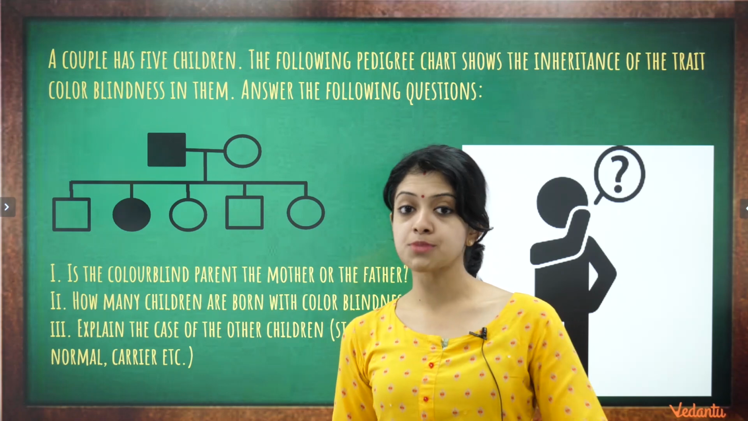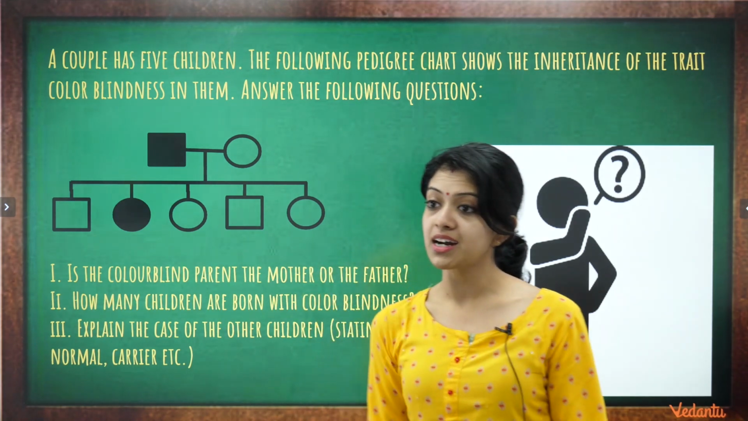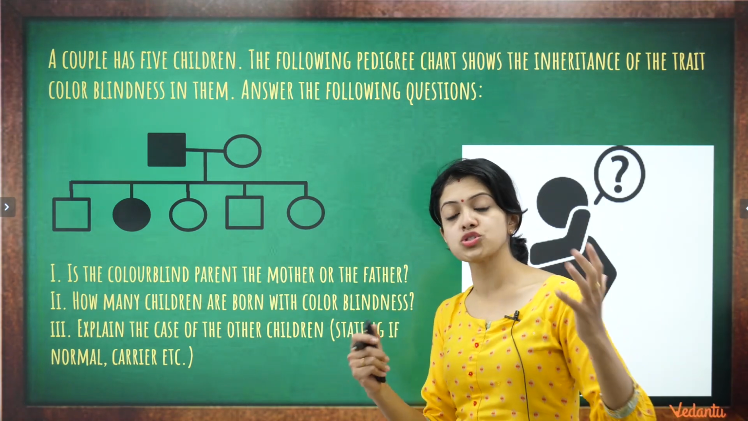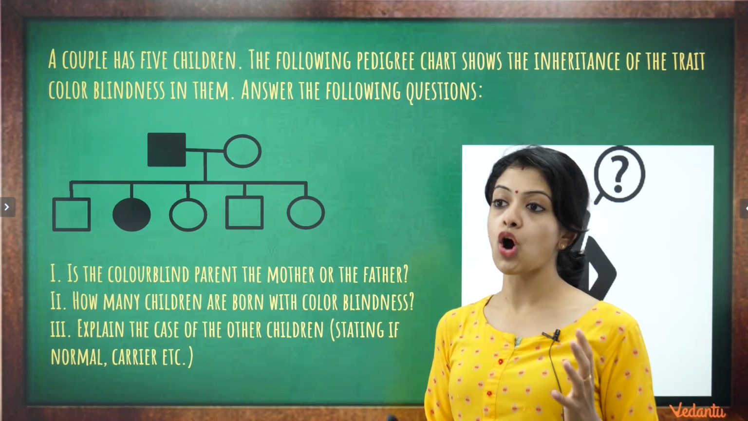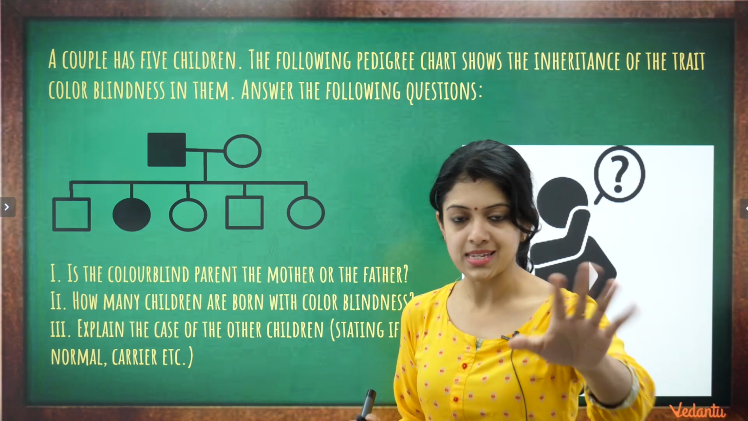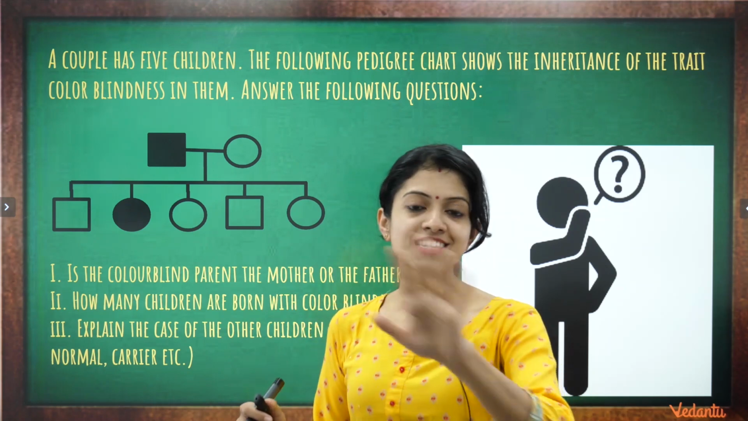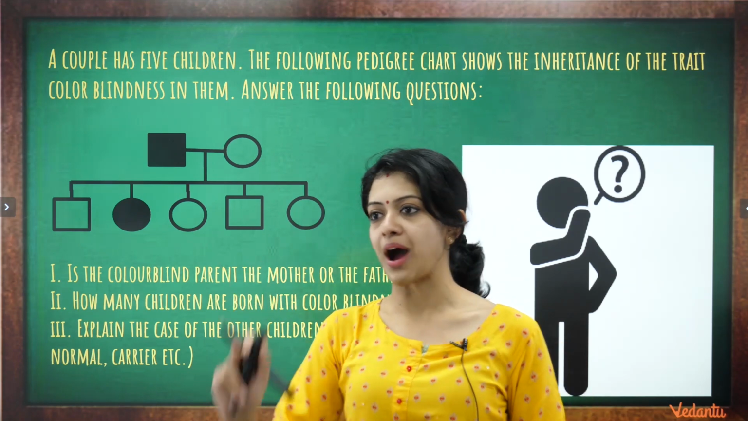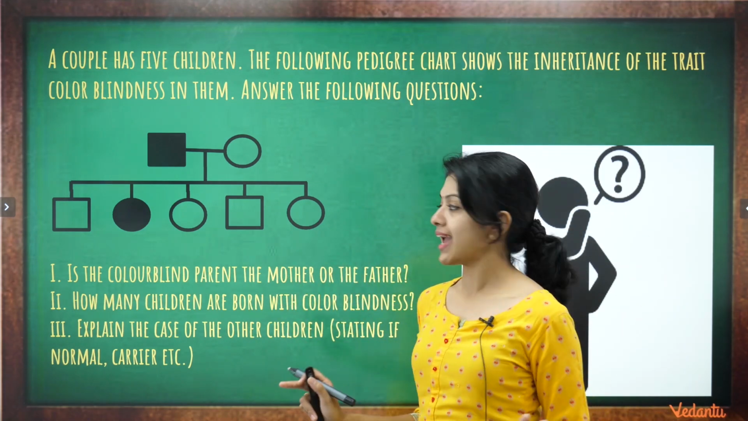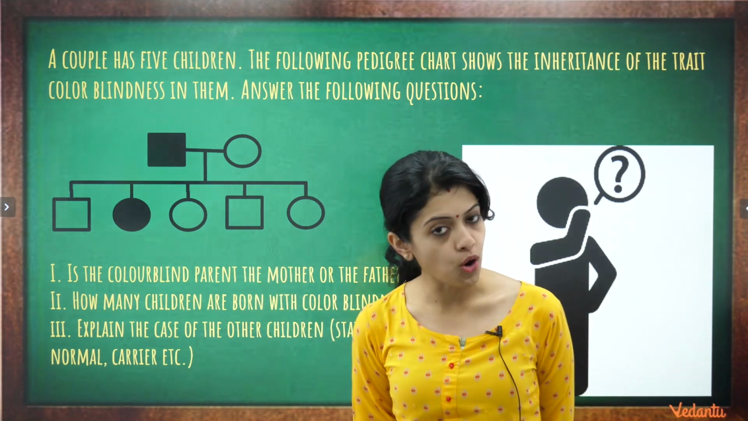Now comes the tricky part. Most of you have given me the correct answers to these 2 questions. The third one says, explain the case of the other children. I gave you those words within brackets, like normal, carrier, etc., just to give you a bit of a hint. But anyway, I still appreciate whatever efforts you have taken to answer this. Just by one glance at the pedigree chart, you would say that 1 is affected and 4 children are normal.